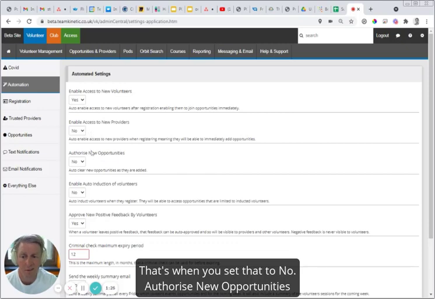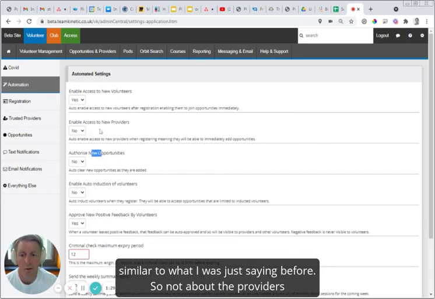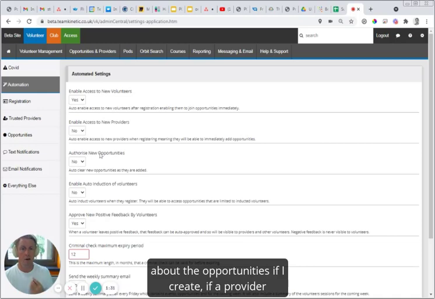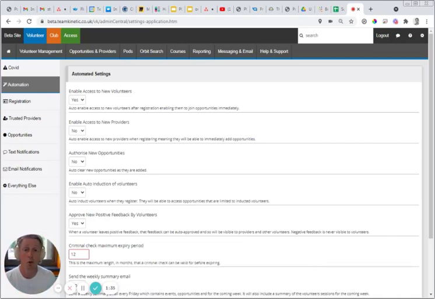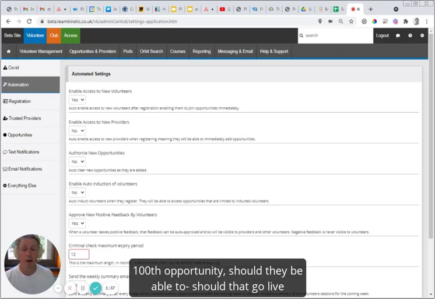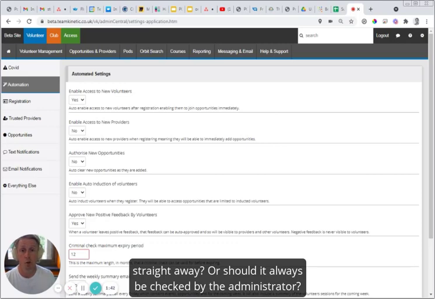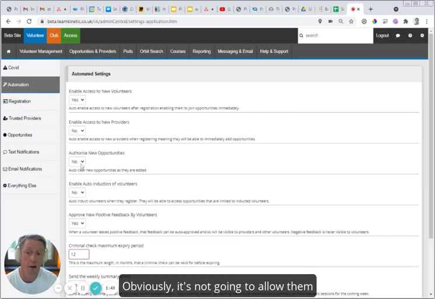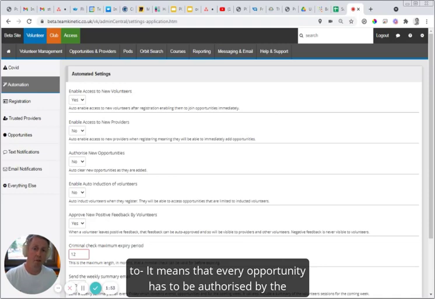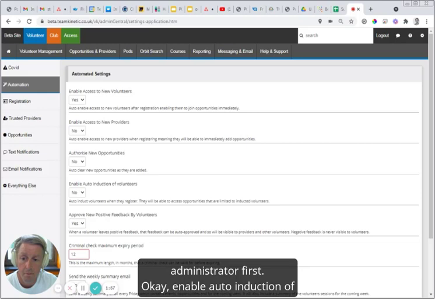Authorize new opportunities, similar to what I was just saying before. So not about the providers, about the opportunities. If a provider creates an opportunity, whether it's a first opportunity or a 100th opportunity, should that go live straight away, or should it always be checked by the administrator? If it's set to no, you're saying don't authorize new opportunities automatically. It means that every opportunity has to be authorized by the administrator first.